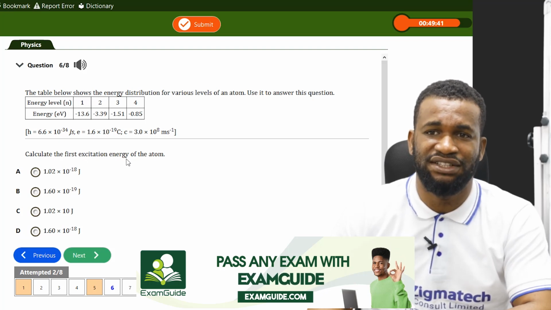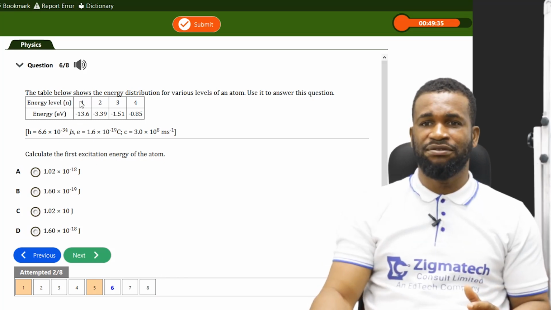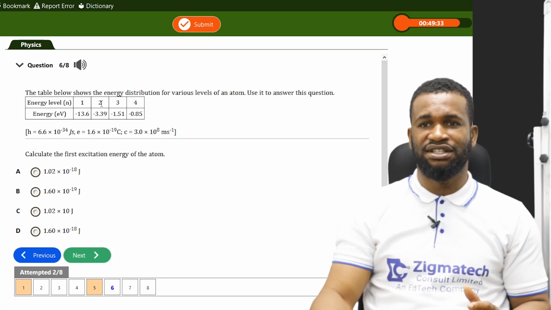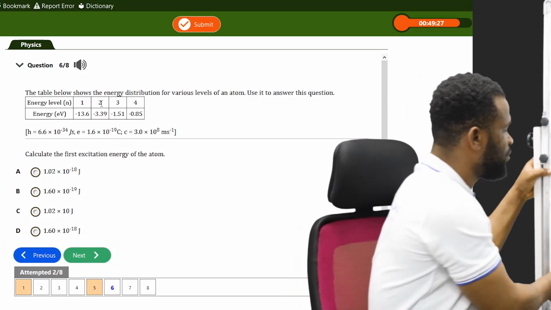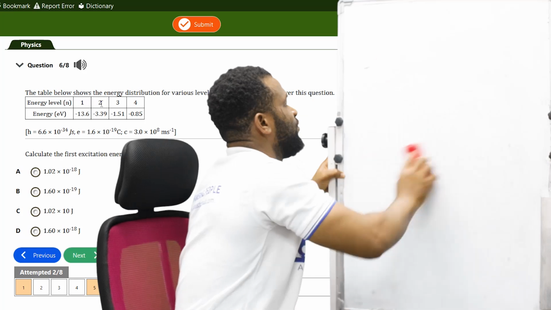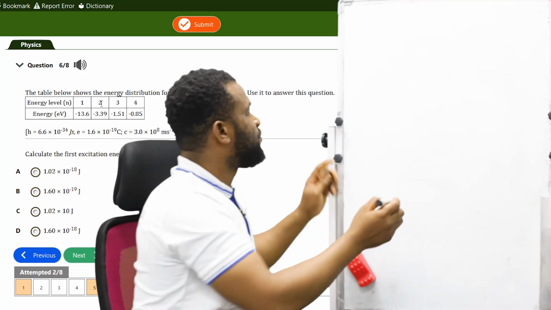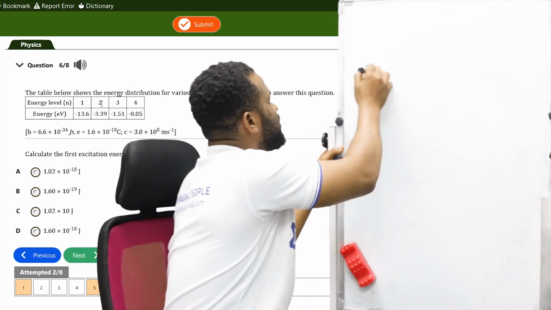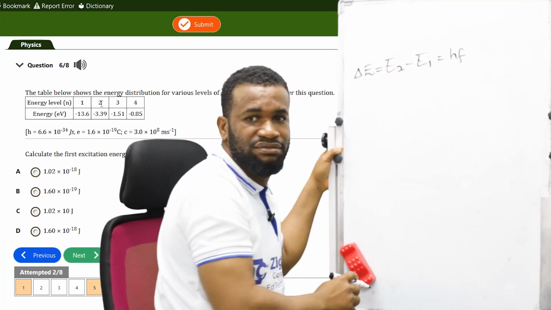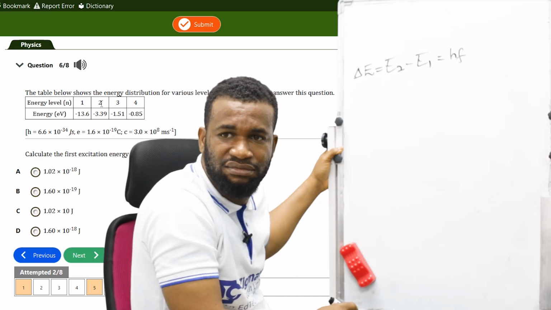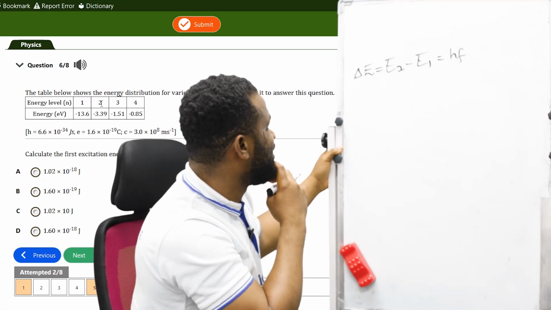They say calculate the first excitation energy of the atom. The first excitation has to do with going from energy level 1 to energy level 2. That's the first excitation. So what we are going to do now is to use our energy equation. That will be the change in E, from E2 minus E1, is going to be hf. And then our f was not given. So let's find the change in the energy first.